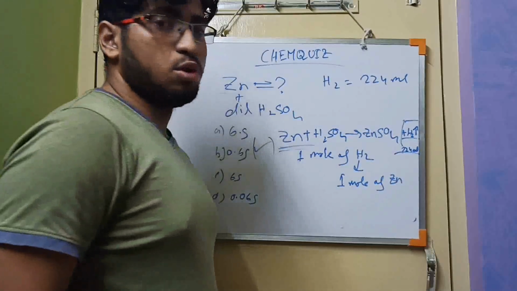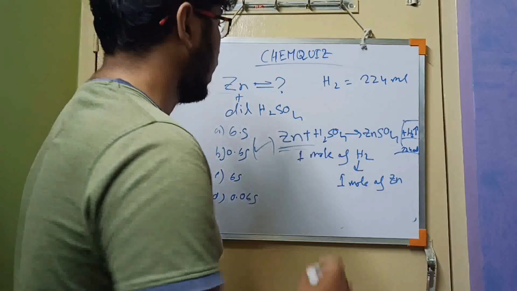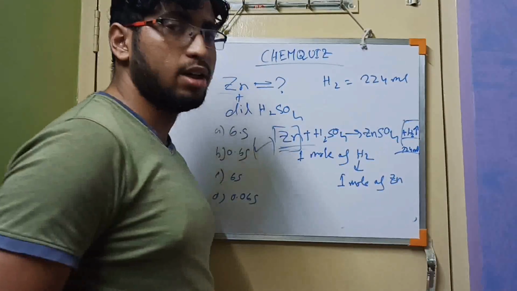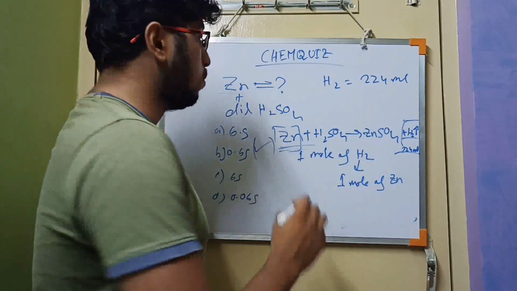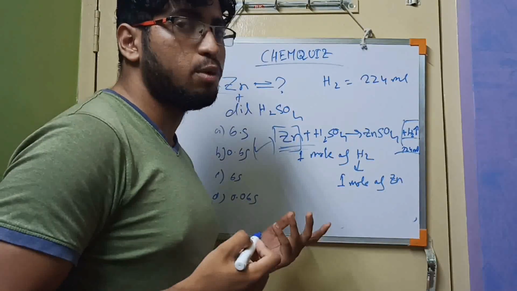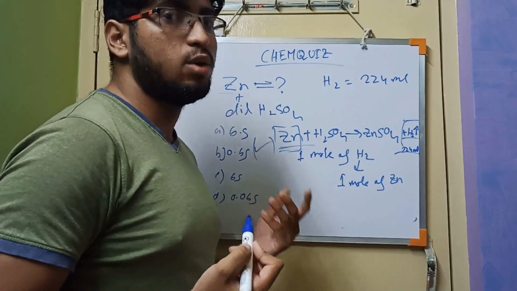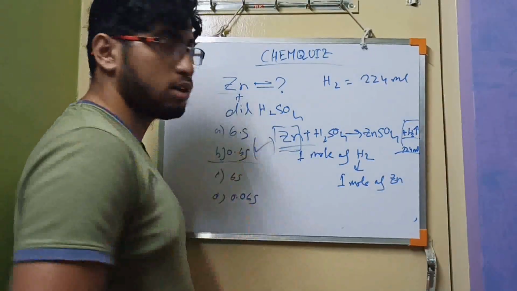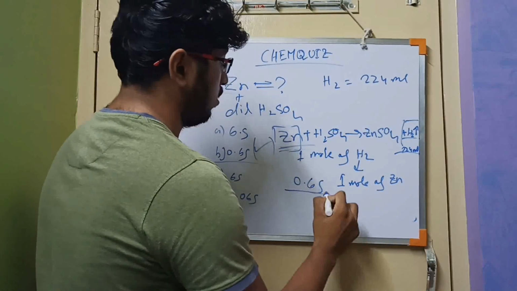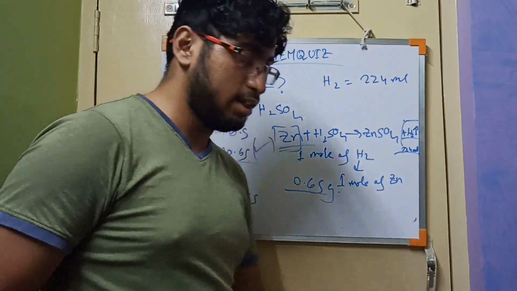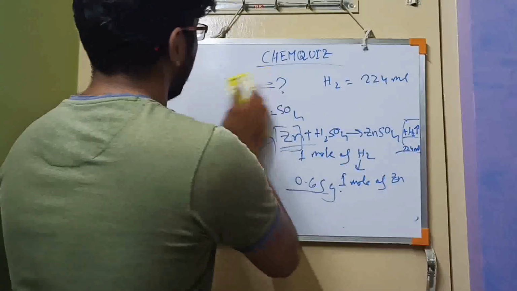So for 224 ml of hydrogen, the corresponding amount of zinc will be consumed in this reaction. So the final answer is 0.65 gram. As easy as that. Now we will go for the fourth question.